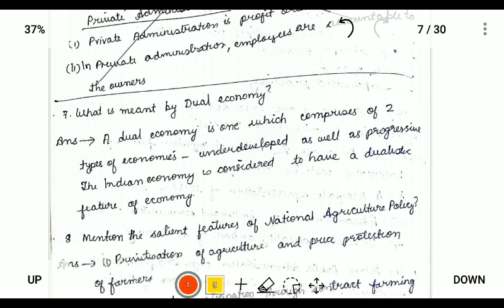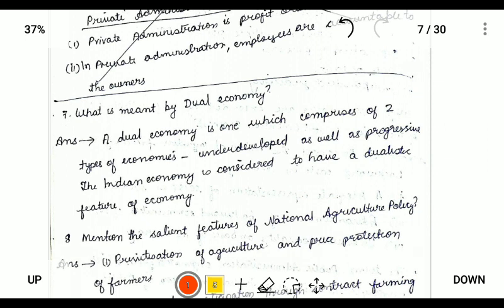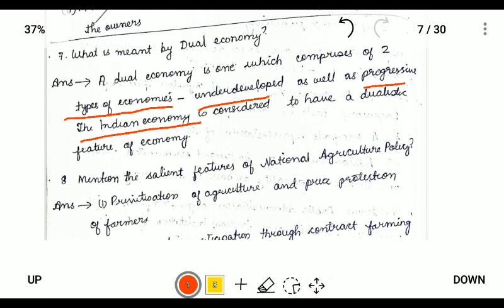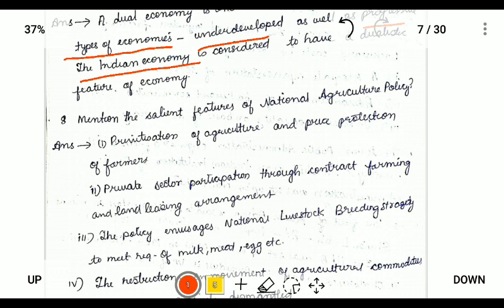Second is: what is dual economy? Dual economy, we can explain as two types of economy. It is an underdeveloped as well as a progressive economy, and the Indian economy is a classic example of a dualistic economy. That is, two types of economy running parallel to each other. Question number 8: mention the salient features of the national agriculture policy.